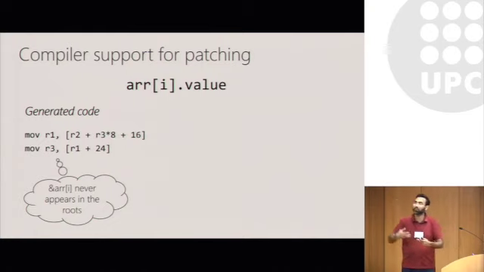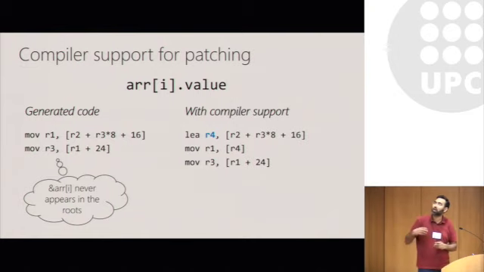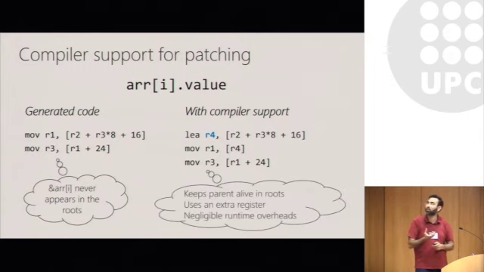So if the array was moved, then we are never able to patch this object. To enable patching in such cases, we change the compiler to generate slightly different code, where we use an extra register to capture the parent of the object. In this case, for example, the address of the parent is explicitly computed into a register R4.